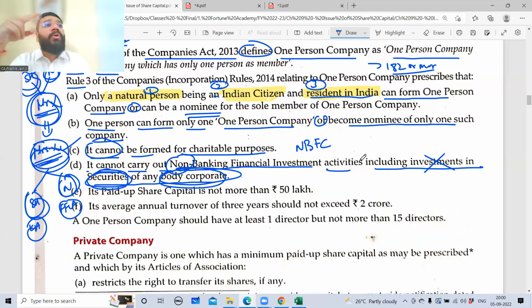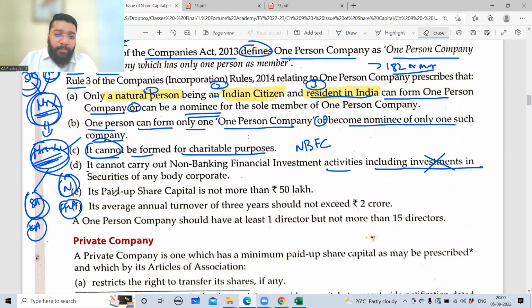So OPC cannot do the charitable business. OPC cannot do NBFI or NBFC related business, which means they cannot lend the money for loan. They cannot invest in any company as a shareholder. Am I clear now? Yes. Can I start an OPC for buying and selling laptops? Yes. Not restricted. Can I do teaching related activities by forming OPC? Yes, not restricted.